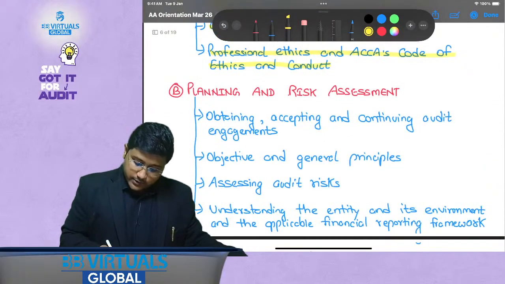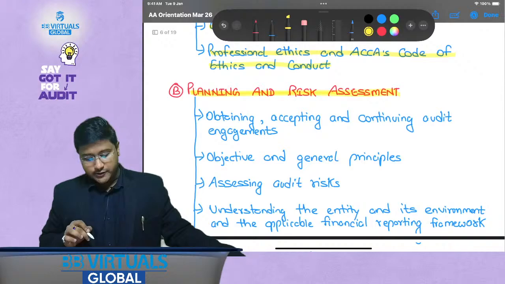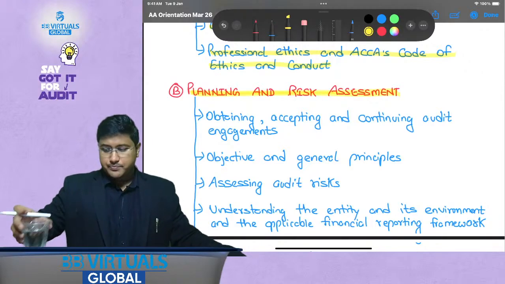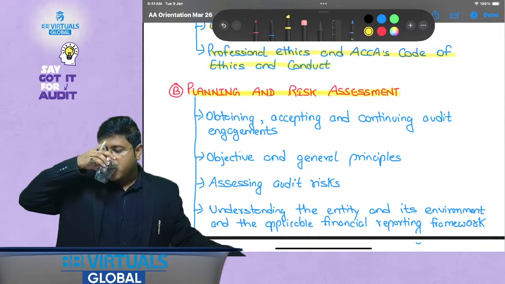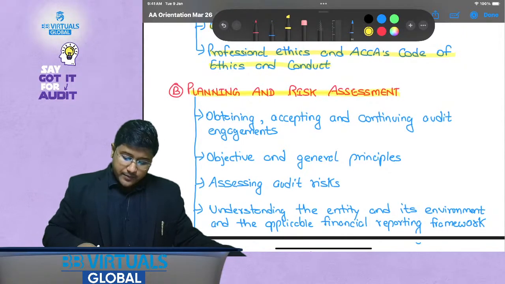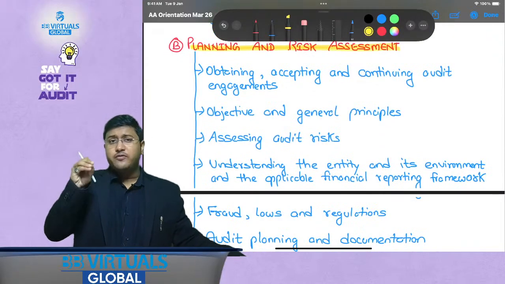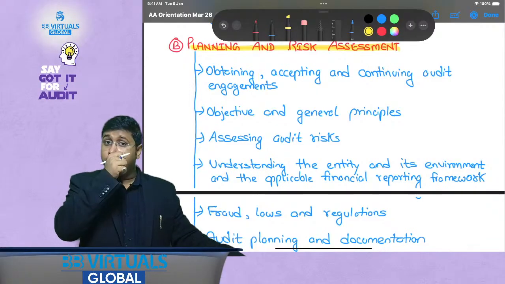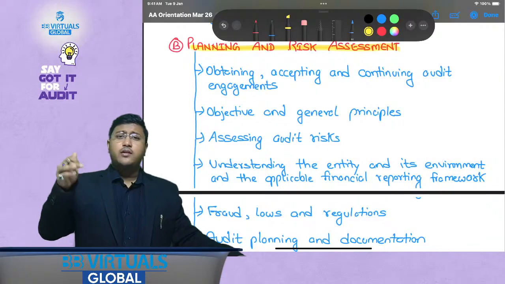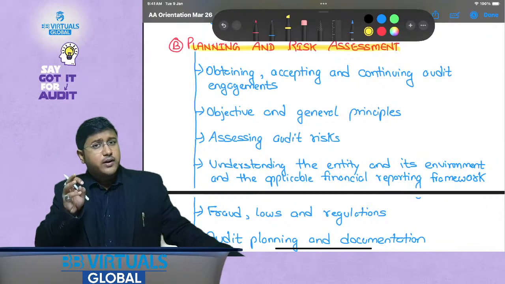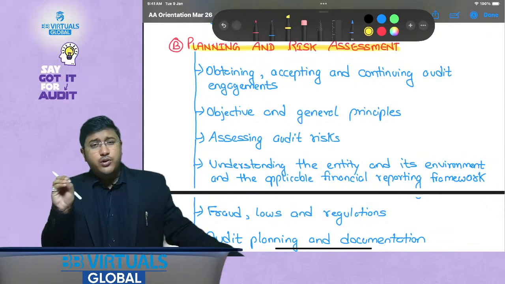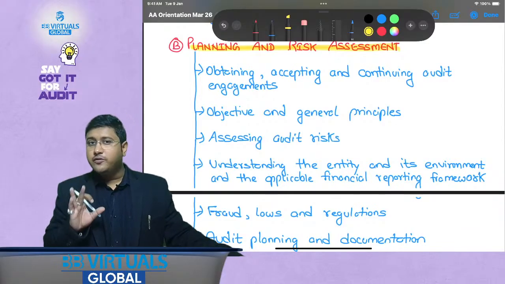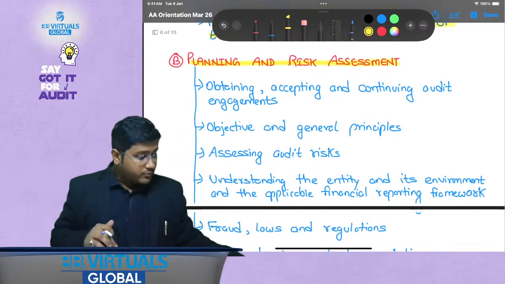Okay, now the second part is planning and risk assessment. I generally call it the most important part of your auditing subject. Why do I say that? Whenever you perform any audit, the most important part is the planning stage. If you have planned your audit appropriately, then the resultant results would also be appropriate. But if you have done improper planning, then definitely you might not be able to achieve your audit objectives. That is why planning is the most important stage.